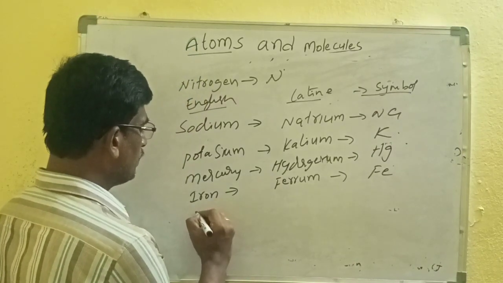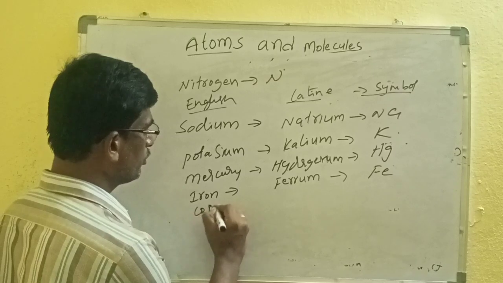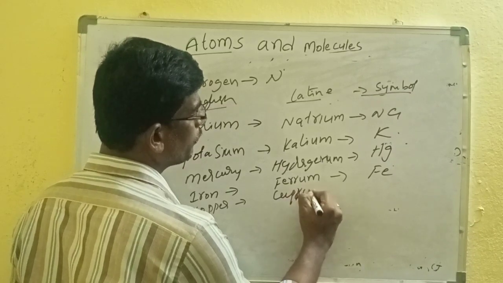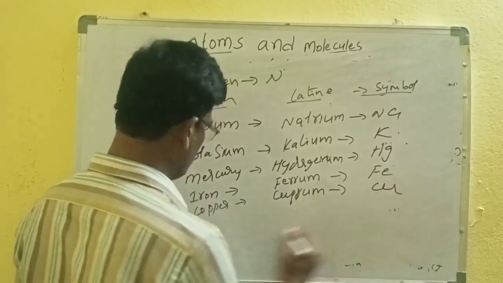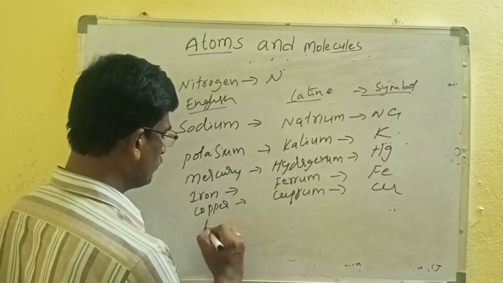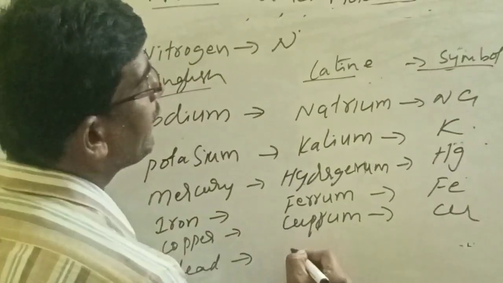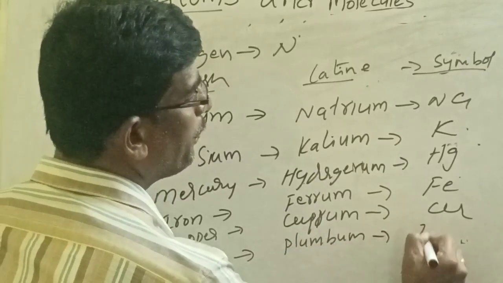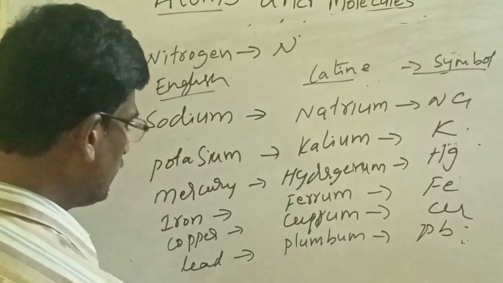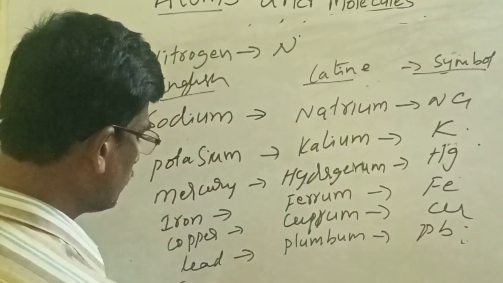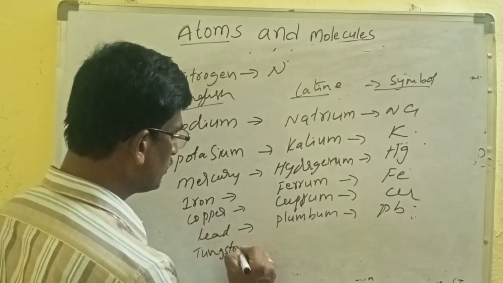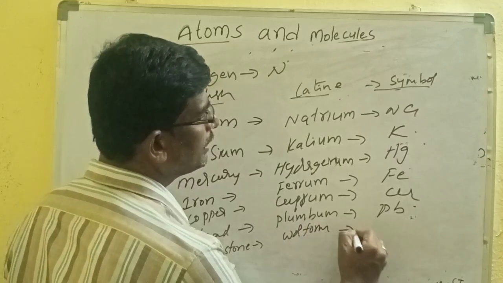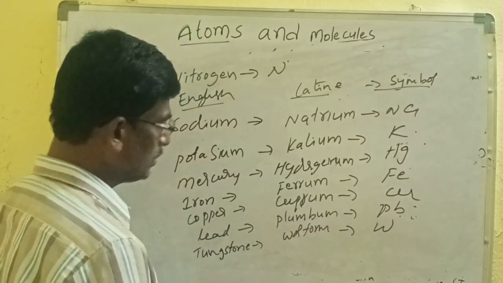After that, copper, which in Latin is called cuprum, so the symbol is Cu. Lead, in Latin is plumbum, Pb. Next, tungsten, whose symbol is W, from its other form of the name. So many more are there.